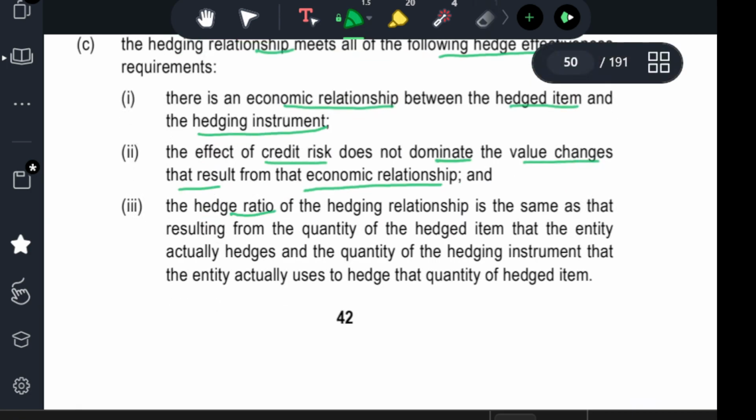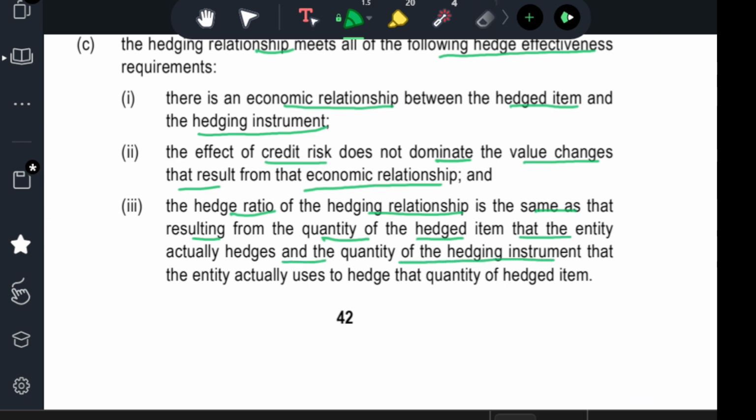The hedge ratio of the hedging relationship is the same as that resulting from the quantity of the hedged item that the entity actually hedges and the quantity of the hedging instrument that the entity actually uses to hedge that quantity of the hedged item.